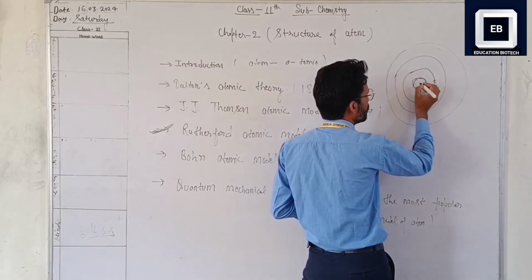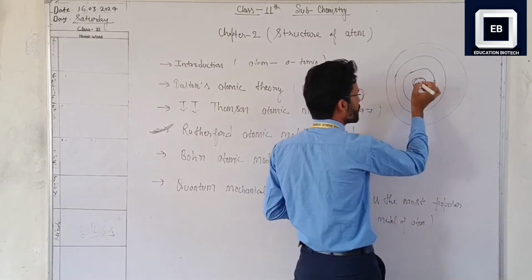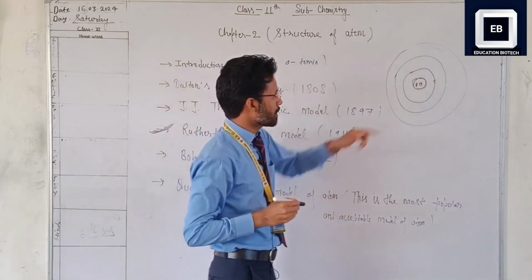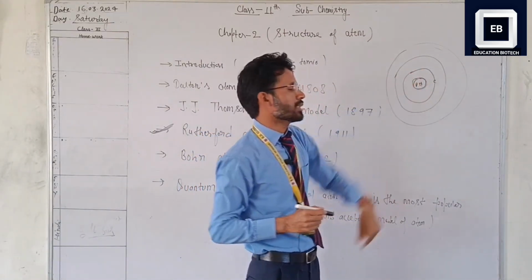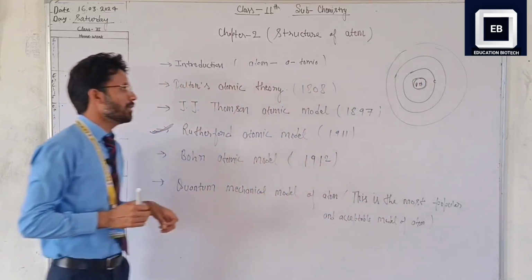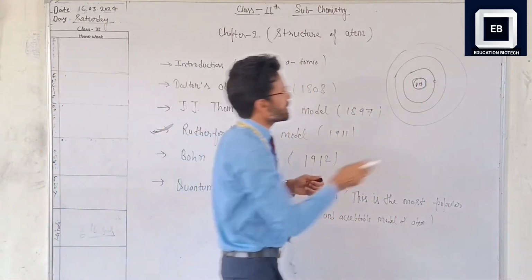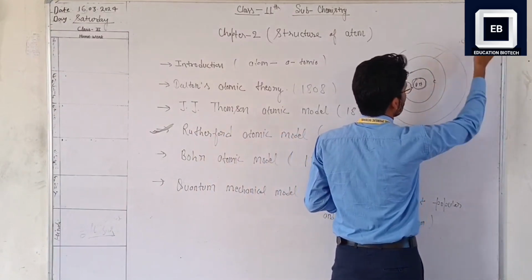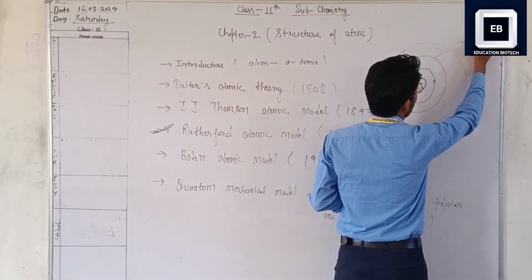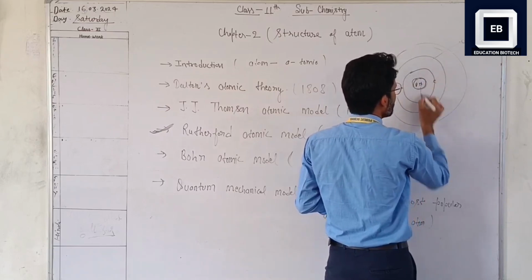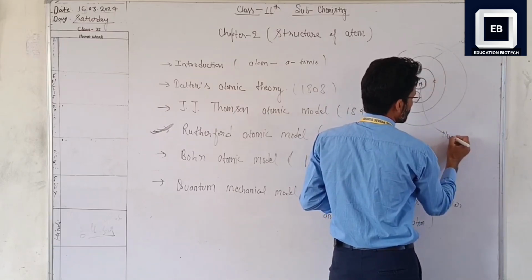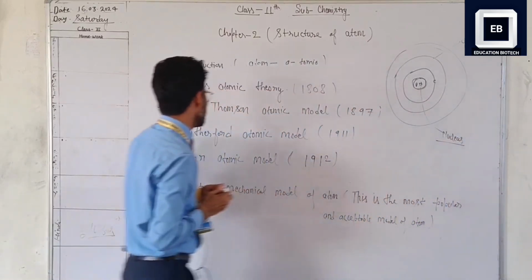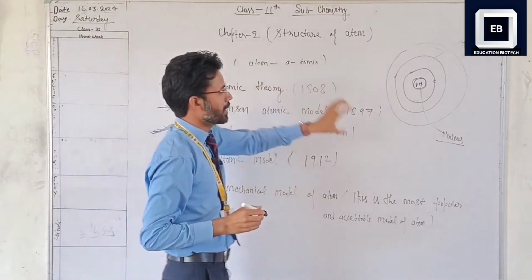In the nucleus, protons and neutrons are present, and outside the nucleus, orbits are present in which electrons are present. These are known as orbitals. Rutherford told that the nucleus is the positive part.